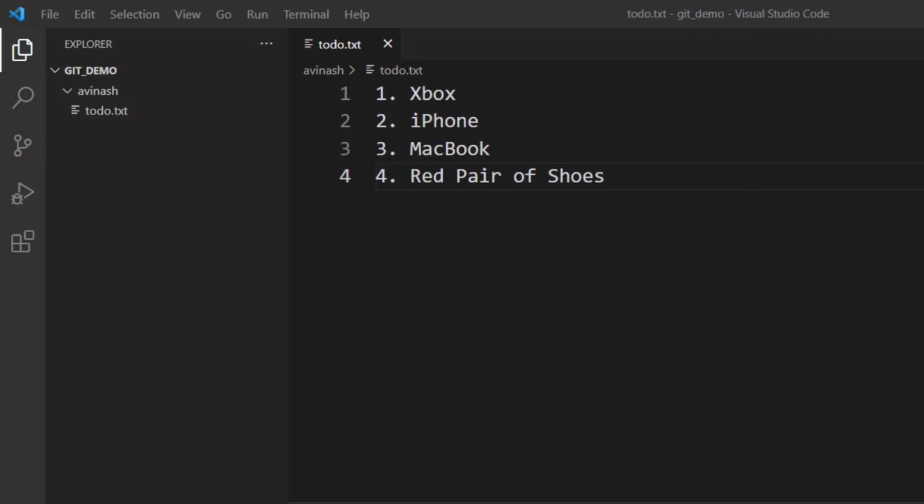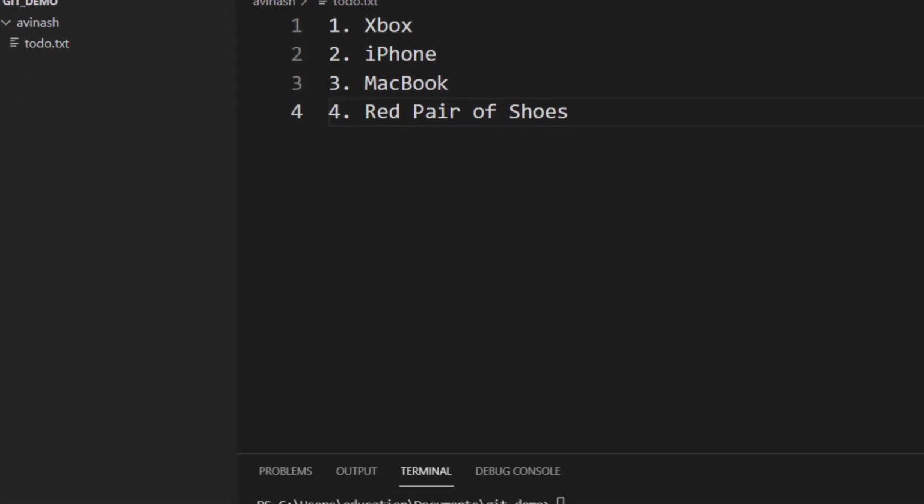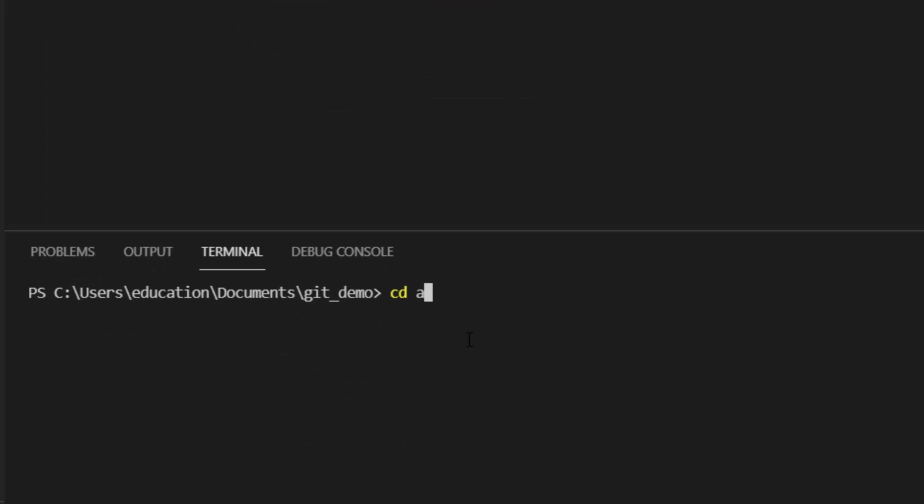Okay, so in the previous part of this video, we understood what is the problem we are facing without Git. Now let's try to use Git to actually mitigate this problem. Now what I've done, I've actually removed the folder of my sister because she's going to be on the internet. She's going to be 1,000 miles away from me. So I'm not going to use it here. And I'll cd into my particular folder which I am using, and for some reason it is taking time. Now this time, when I say, okay sister, I have created this list,